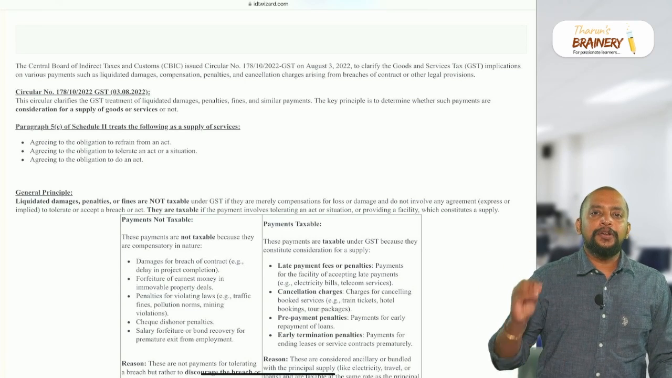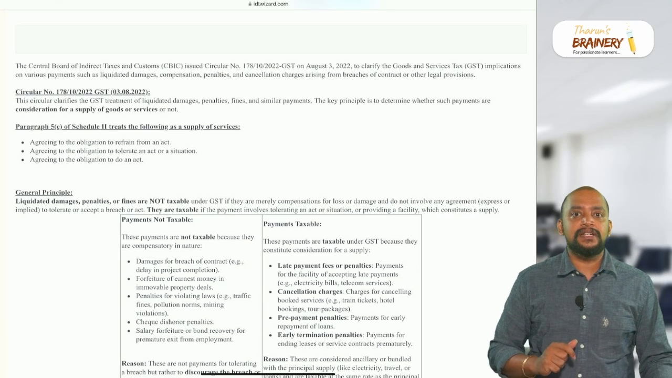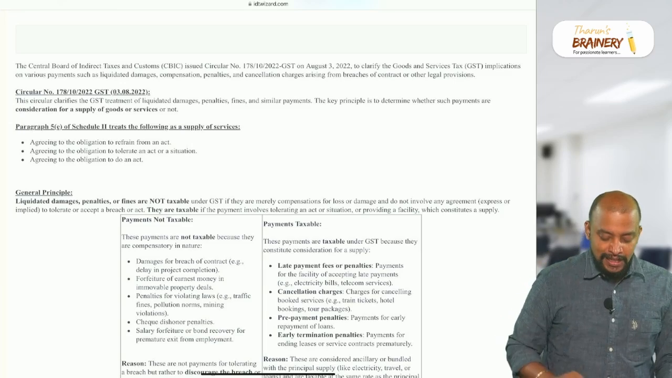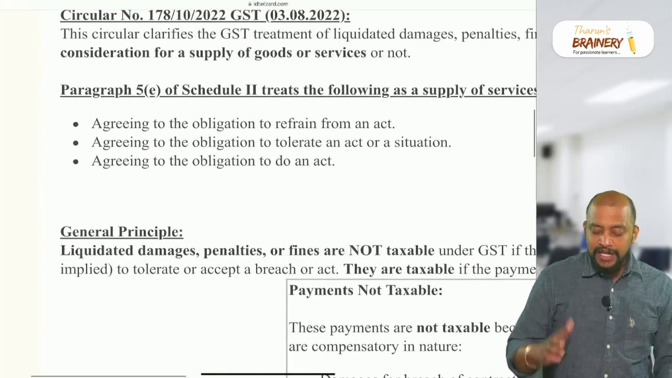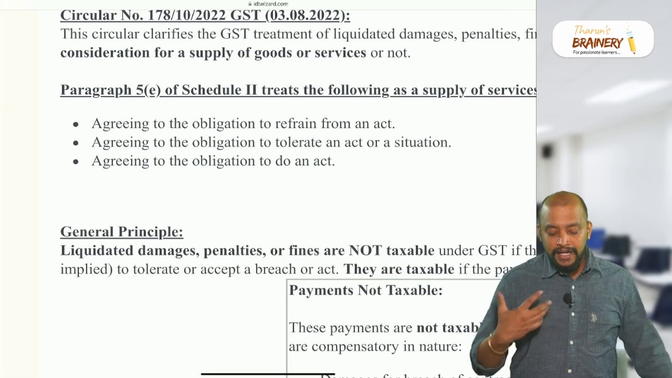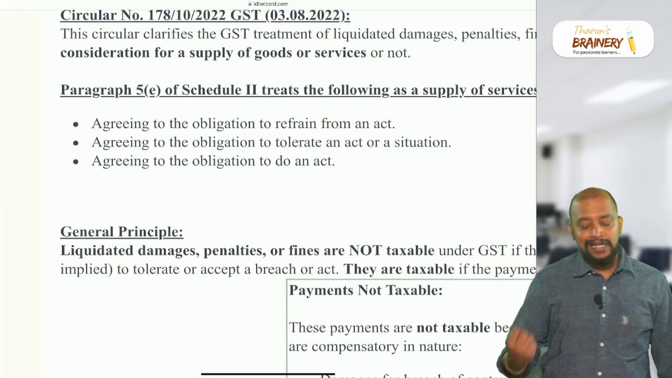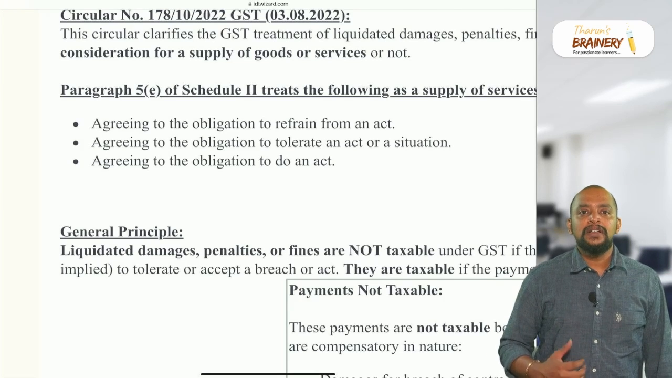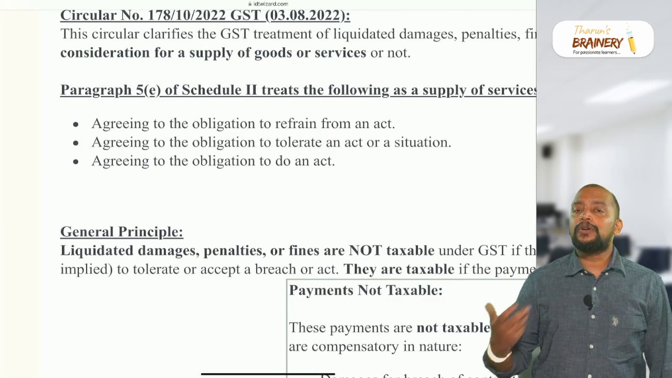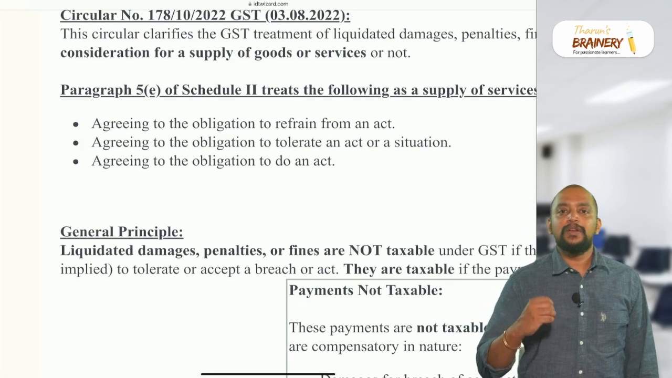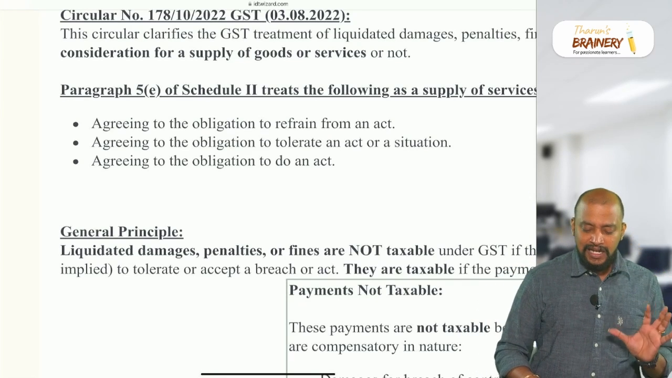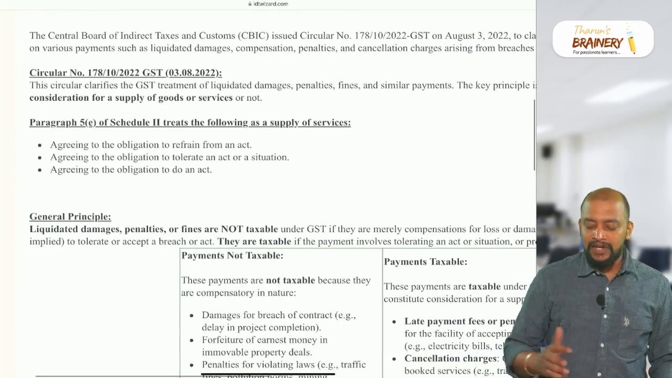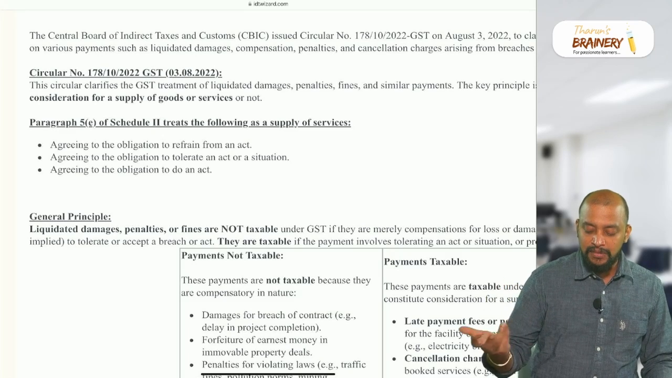Already we have, in supply of goods versus supply of services, Section 7(1)(a) read with Schedule II, para 5(e): agreeing to the obligation to refrain from an act, or to tolerate an act, or to do an act. In simple words, doing an act, not doing an act, or tolerating an act for a consideration will become a supply of service. That is there even today, but how is it connected to this concept of liquidated damages, fines, penalties or similar payments?